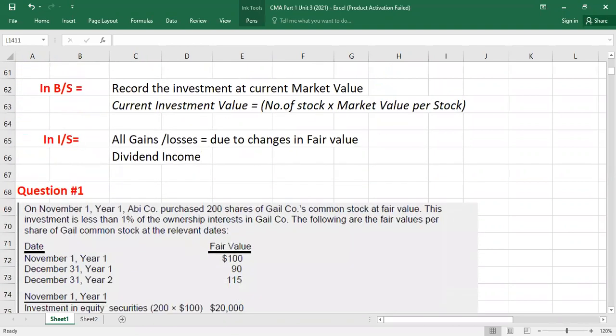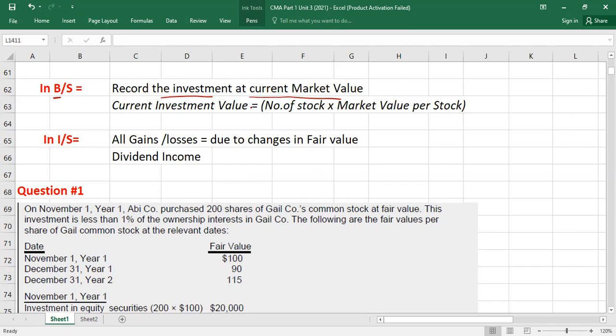Now here, this I already told you. In the balance sheet, it's summarizing, and then we are moving to the example. In the balance sheet, at which value will we record the investment? Current market value. Right? Whatever the market value prevailing at the balance sheet date. The balance sheet date is also called the reporting date.